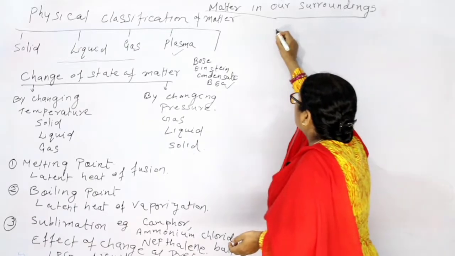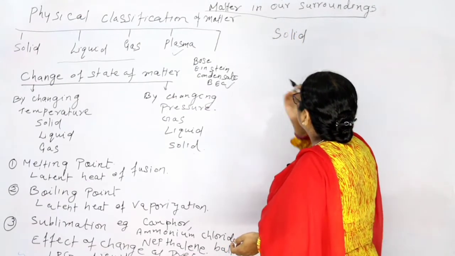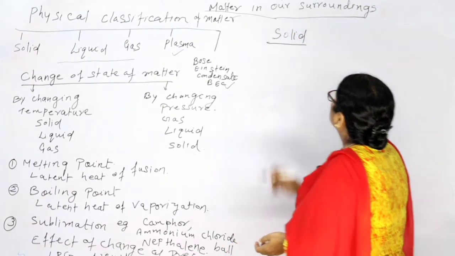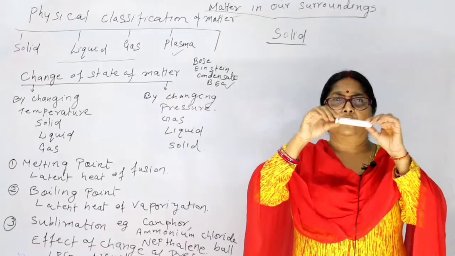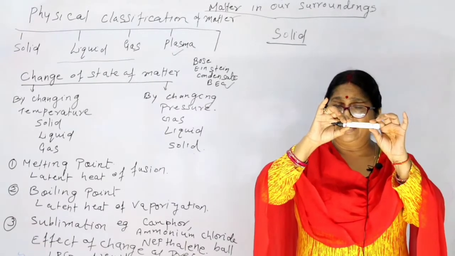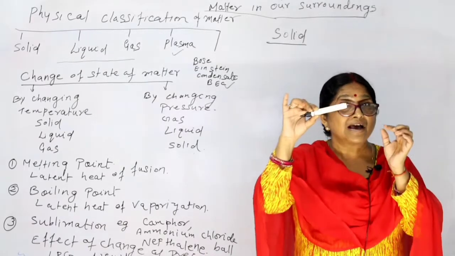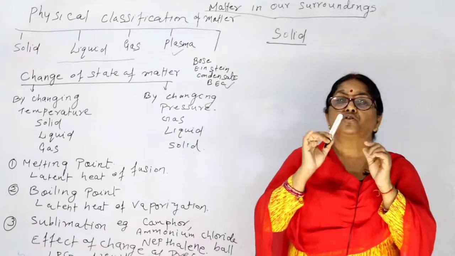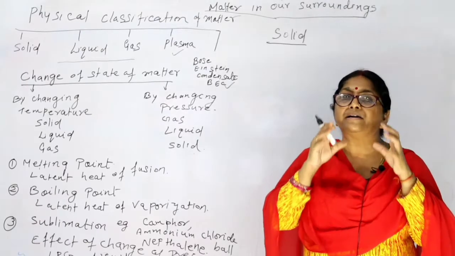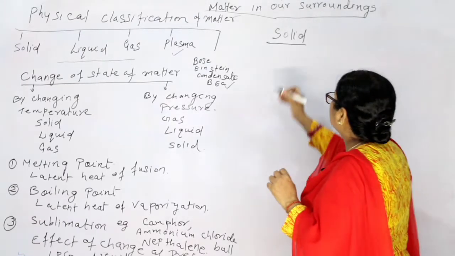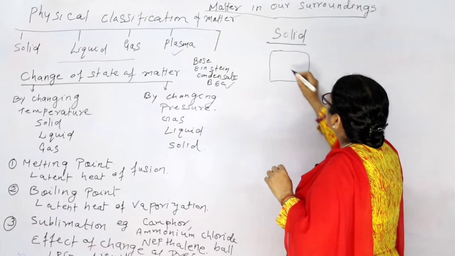Now see, when we talk about solid, when you are seeing this, from the outside only you can see that this is very hard, it has a shape, it has a size. So solid has a shape and size. When you see the particles of it, let's draw the particles, the arrangement of the particles.